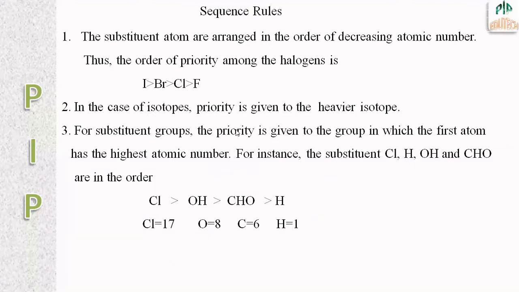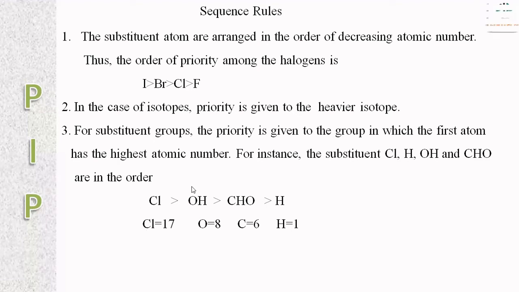In the case of isotopes, priority is given to the heavier isotope. For example, four groups attached to an asymmetric carbon atom: chlorine, hydrogen, OH group and CHO group. Priority is given to chlorine first because of its highest atomic number.